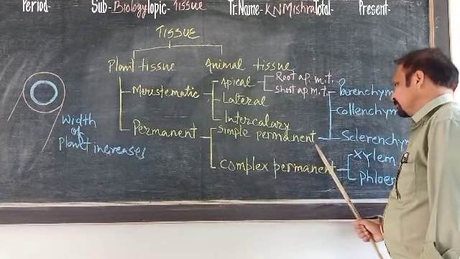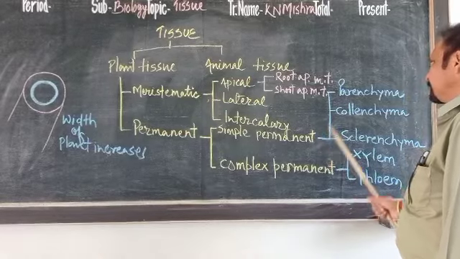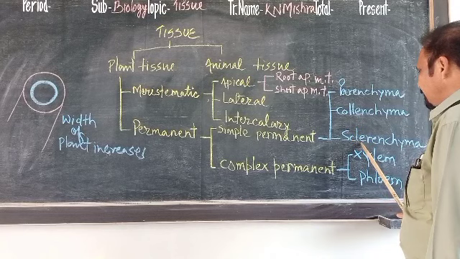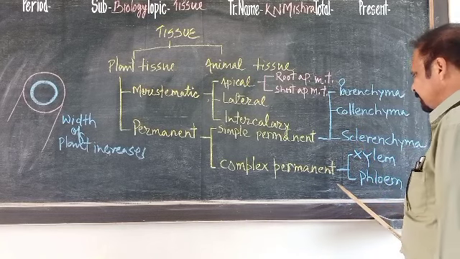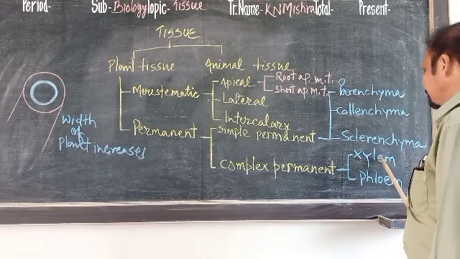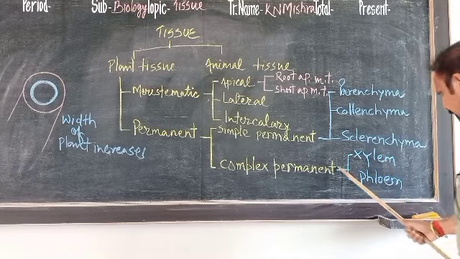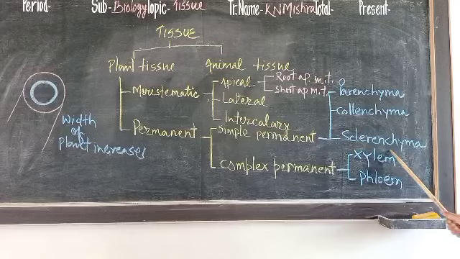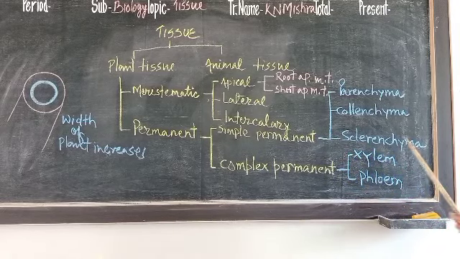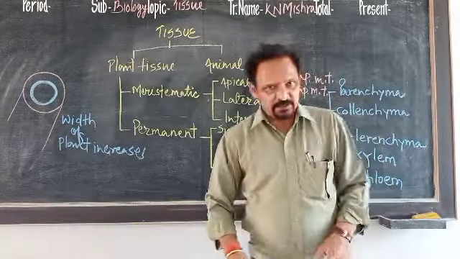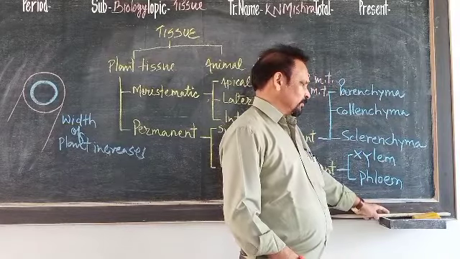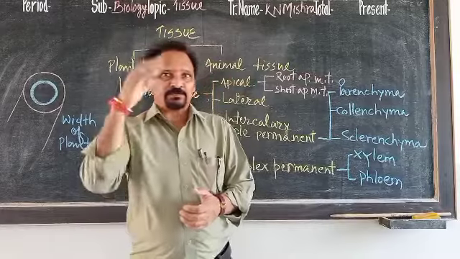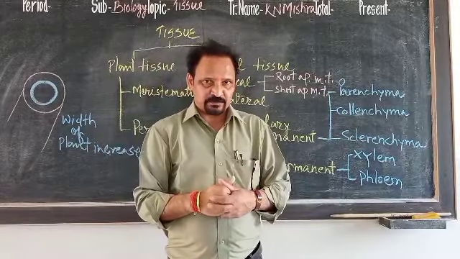Simple permanent tissue is divisible into three: parenchyma, collenchyma and sclerenchyma, and complex permanent tissue can be divided into xylem and phloem. These xylem and phloem are combinedly known as conductive tissues because xylem and phloem conduct various things from soil to leaves and from leaves to various storage organs.